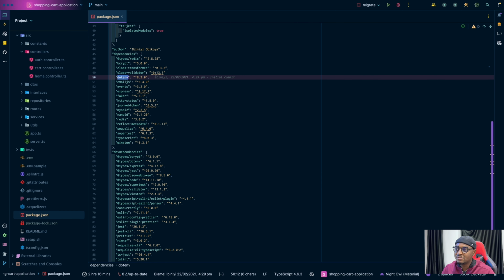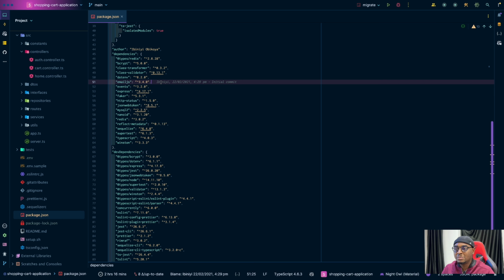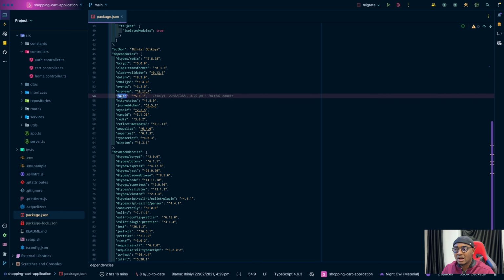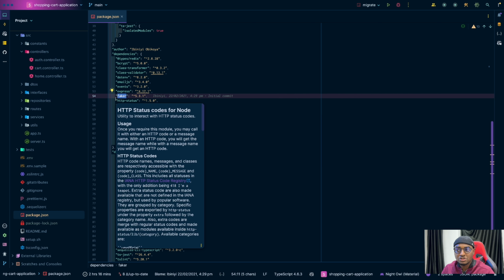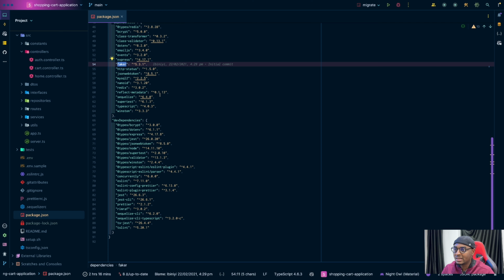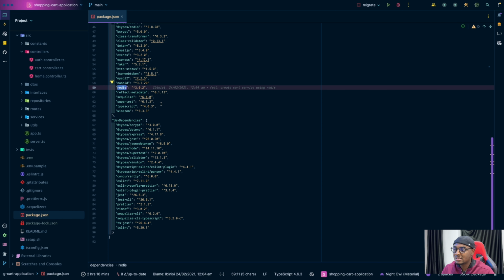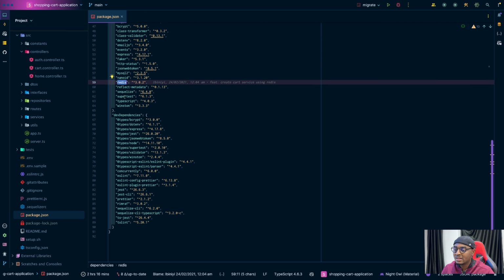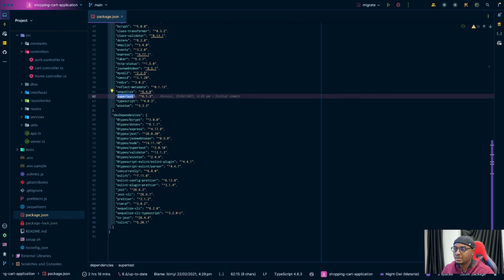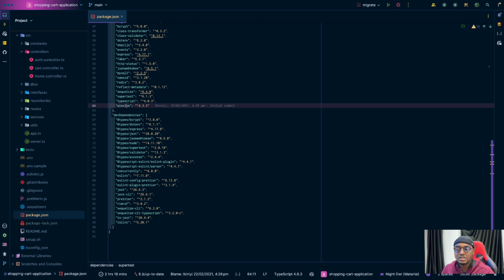I use .env for environment variables. I use Email.js for the email part. And I use Faker when I was seeding data, and I think I also used it for my tests. And then I made use of Redis, and Supertest for integration tests. Winston for logging. Then Sequelize.